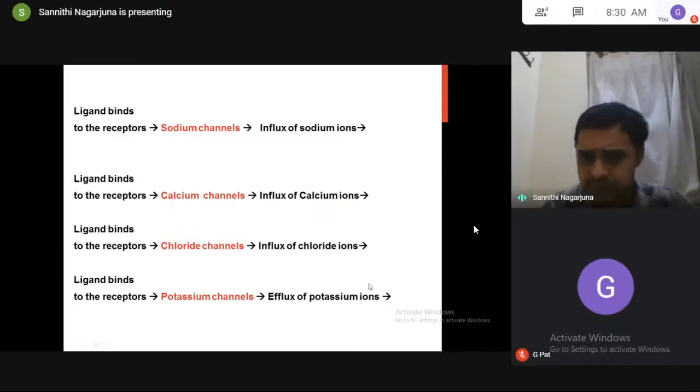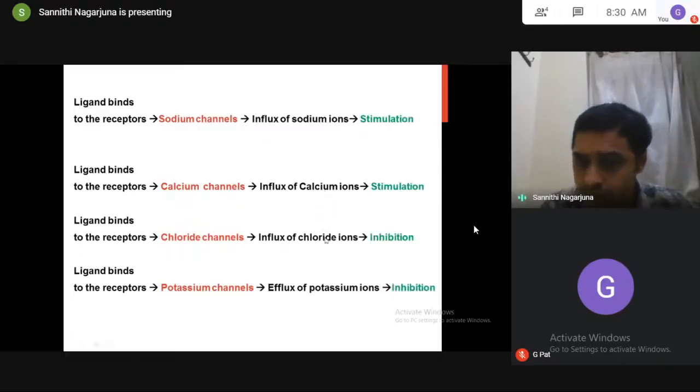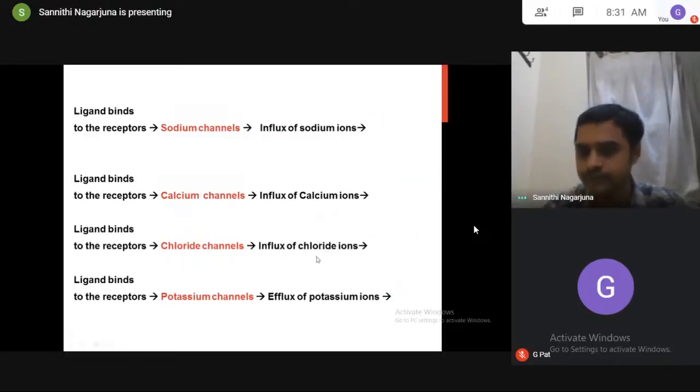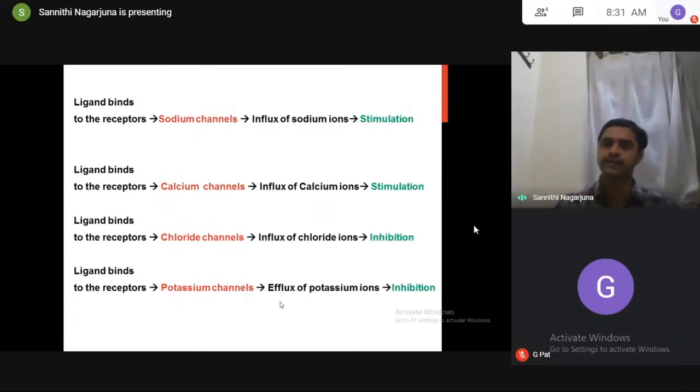Likewise, can you write it for this? Influx of calcium. Calcium also carries positive charge. Influx of chloride. Chloride carries negative charge. Efflux of potassium. See, try to understand. Potassium carries positive charge, but it undergoes efflux. So now the resultant effects are like this.